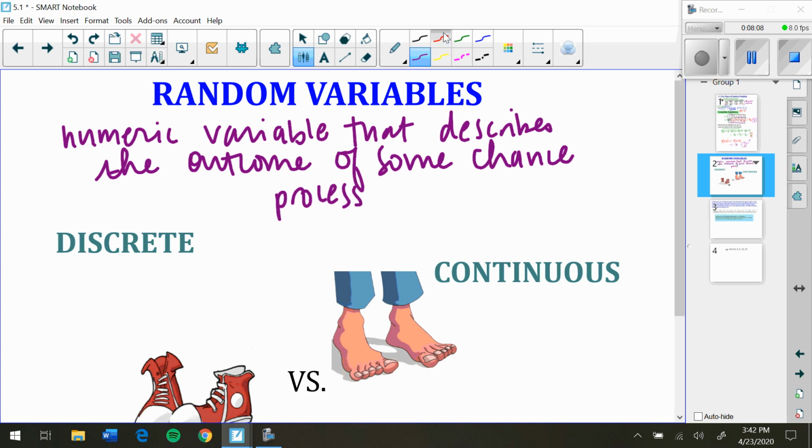Now, often random variables are going to be capital letters. You'll see X, Y, and Z as the 3 most common to denote them. So if you ever see a capital variable, that's what we're talking about.